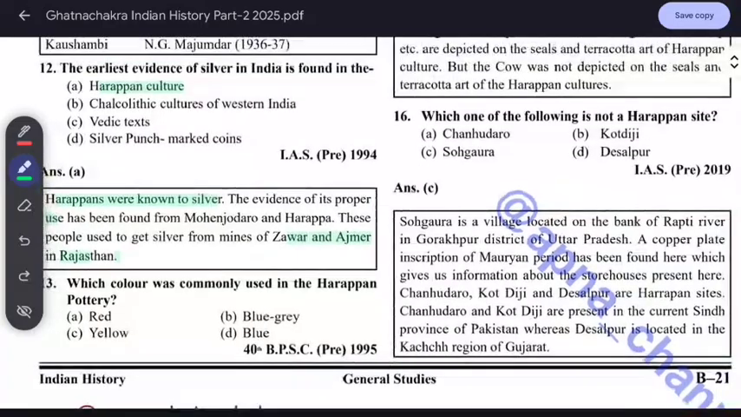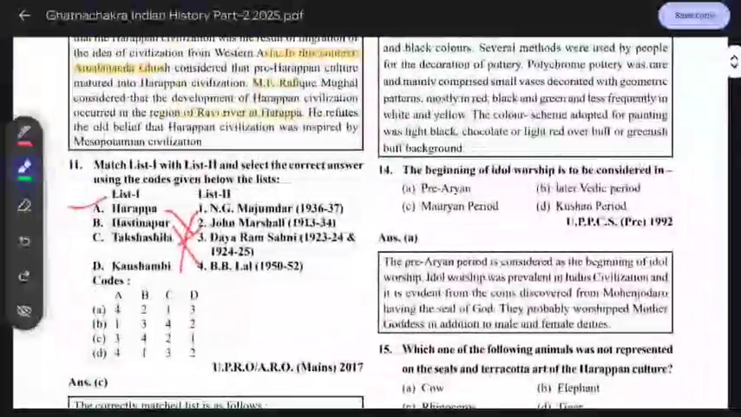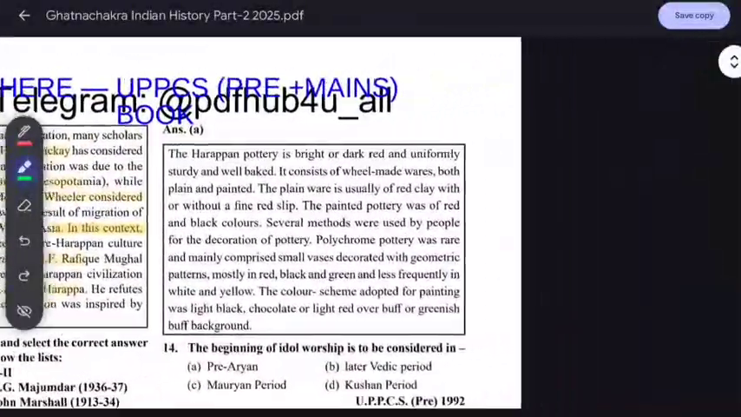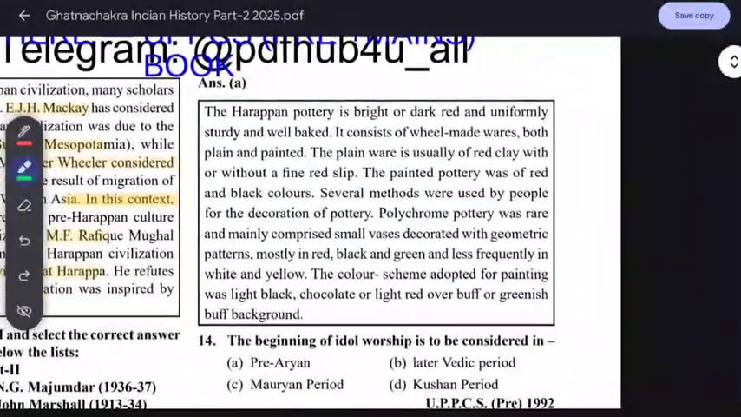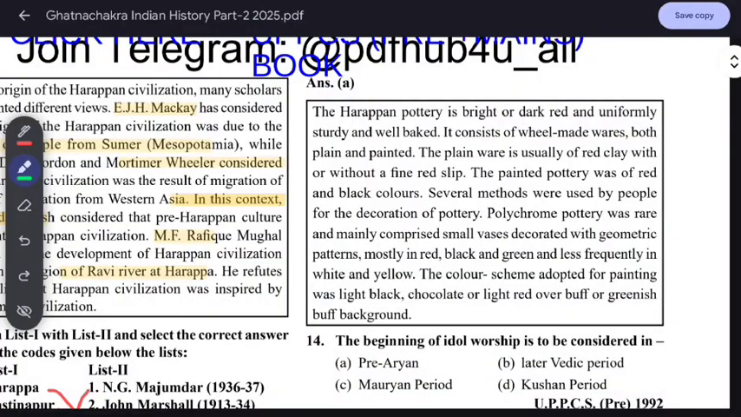Which color was commonly used in Harappan pottery? Red. Harappan pottery is bright dark red, sturdy and well baked. It was wheel made, both plain and painted. The plain was usually of red clay. Just know the red color was used.